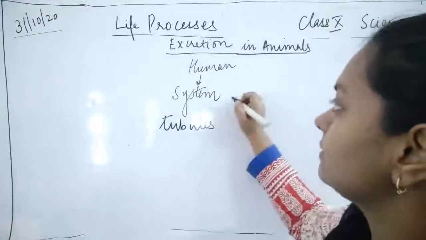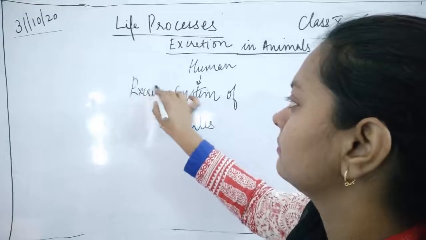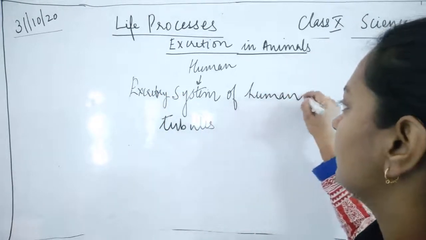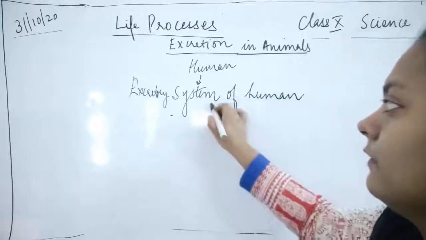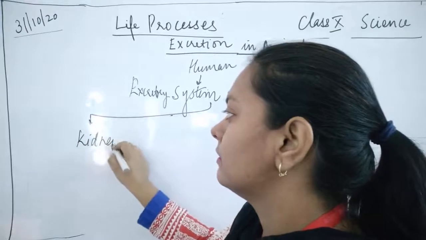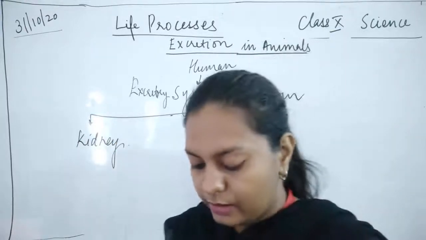So this excretory system of humans consists of various organs, which is kidney. Okay, kidneys are the organs for excretion.